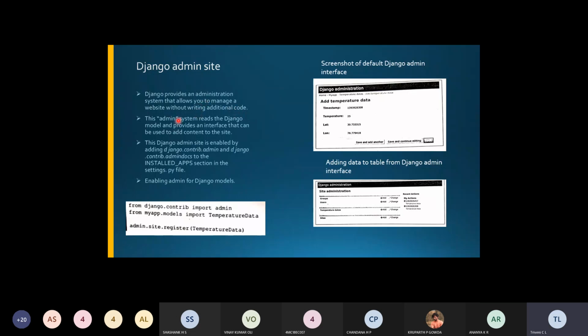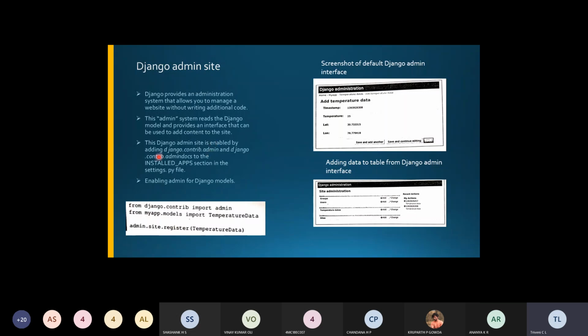So what the admin system will do is read the Django model, and it provides an interface that can be used to add content to the site. For that, you'll be using this admin itself, right?